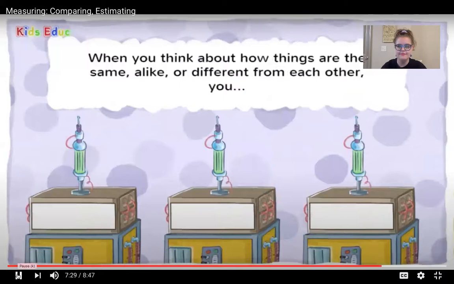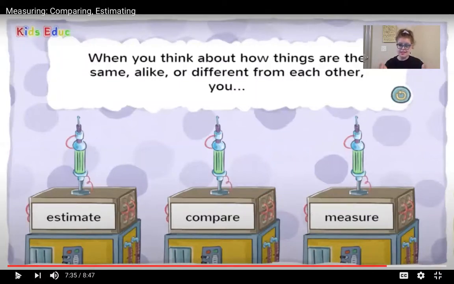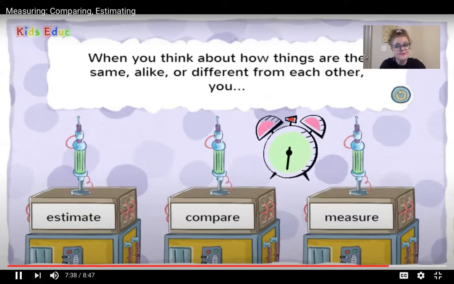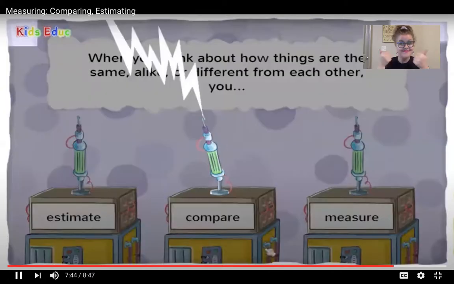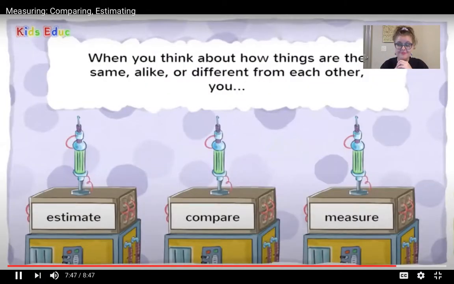When you think about how things are the same, alike, or different from each other, do you estimate, compare, or measure? Ooh, I hope you get this one. We talked about this a lot. Are you estimating, comparing, or measuring? Think about it. What do you think? Compare. You got it! When you compare things, you think about how those things are the same, alike, or different from each other.